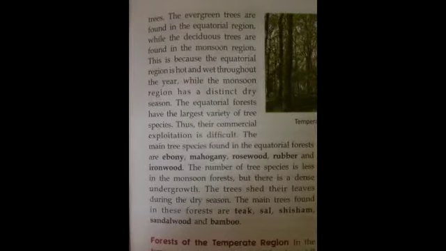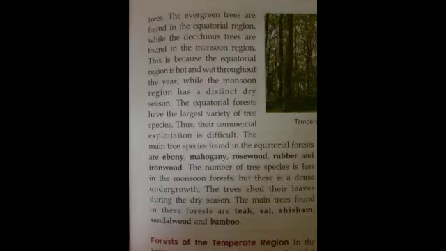You must also understand the basic difference between the tropical evergreen forest and the tropical deciduous forest. See, the tropical evergreen forest remains evergreen throughout the year. The reason is that there are a variety of species of plants there, and every species has a different time of shedding its leaves. So not all the trees are shedding their leaves at the same time.